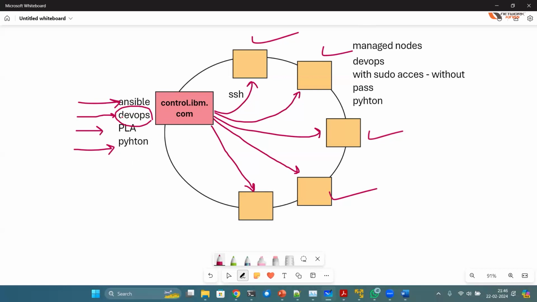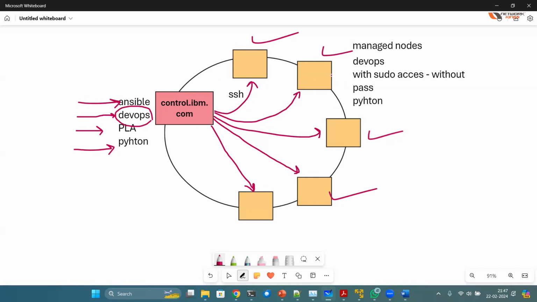As I said, the DevOps user will be connecting to these servers. Ansible will pick the DevOps user and connect to these machines via SSH. It will happen automatically in the background. This is the basic structure: control node, managed nodes, SSH connection. All the nodes should be reachable via network using SSH port number 22, and the preferred method is passwordless authentication.